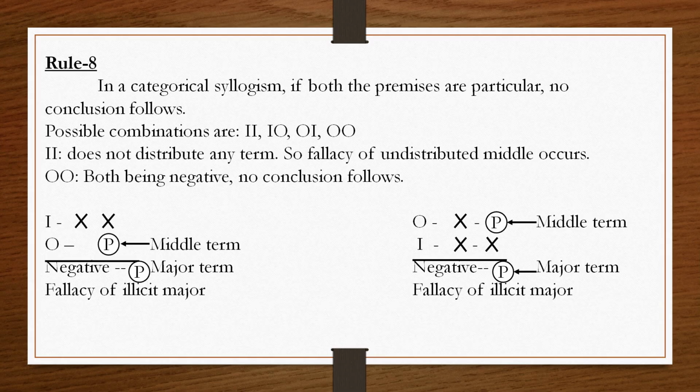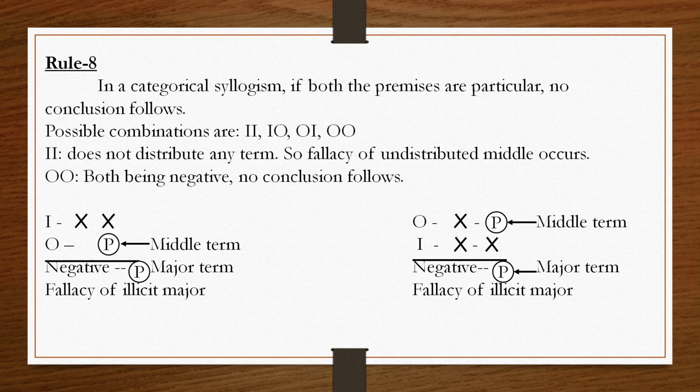Now, we will move to rule 8. Rule 8 says, in a categorical syllogism, if both the premises are particular, then no conclusion follows.